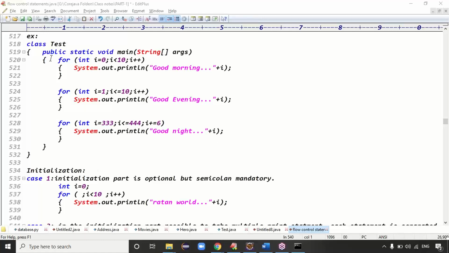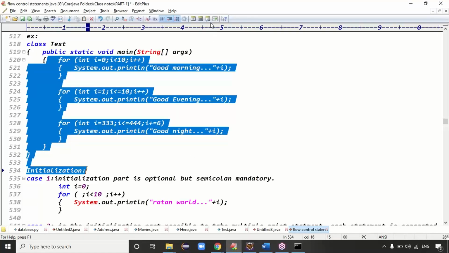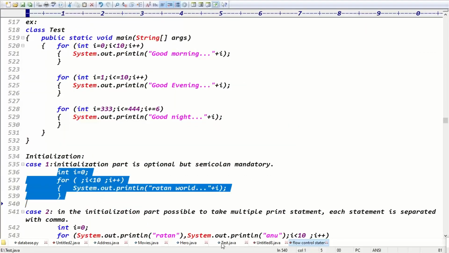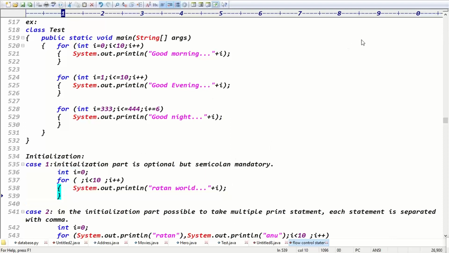Guys, can you hear me? Yeah. This is the first example about the for loop, guys. Next one you can take the initialization part. In the initialization part, we'll discuss part by part. First, we'll focus on the initialization. Guys, first part you can check the initialization part.